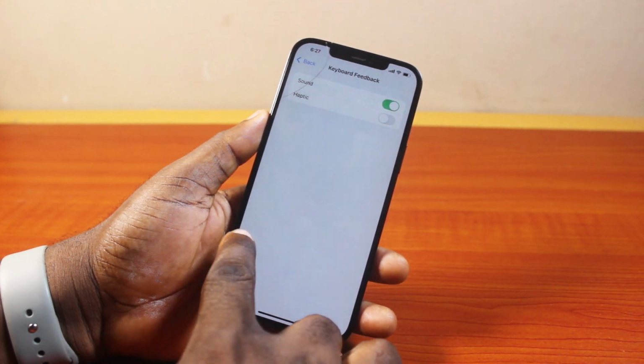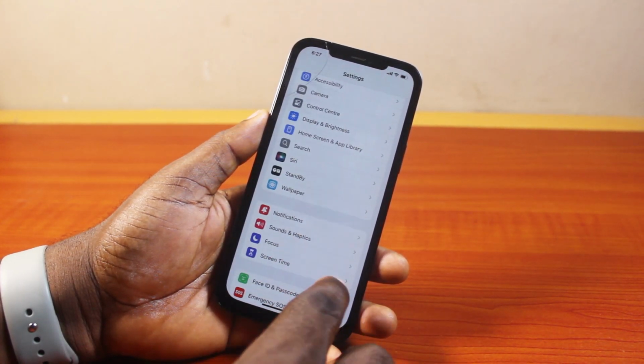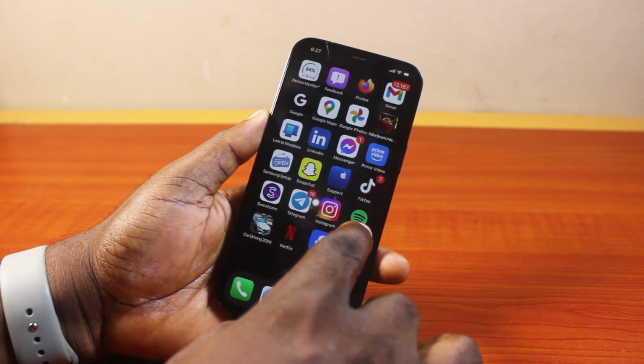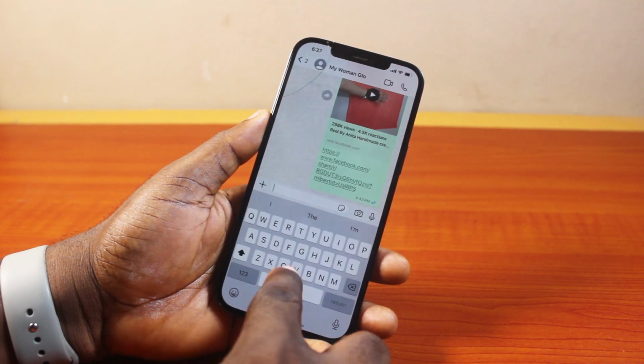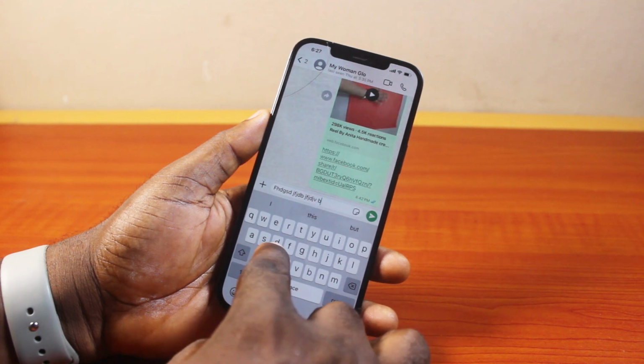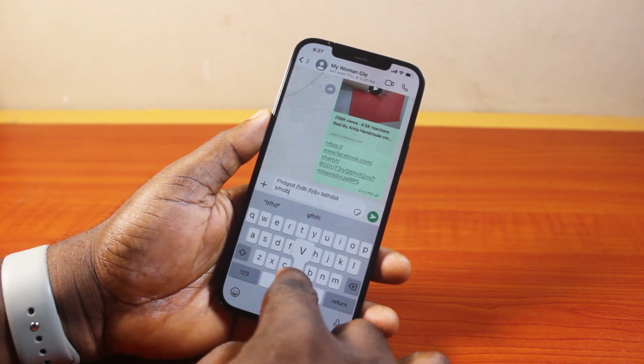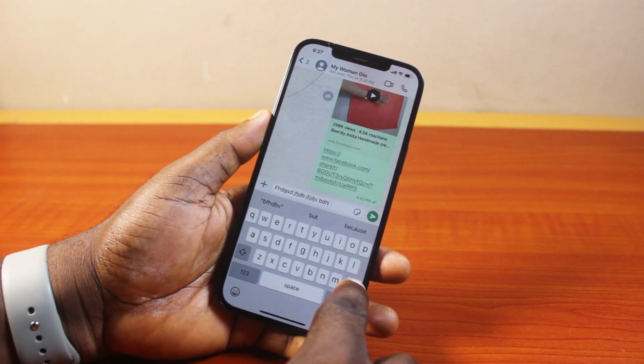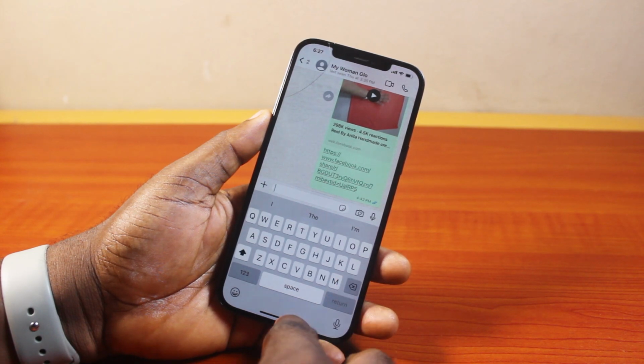Now once you enable sound under keyboard feedback, now visit this page. Now when next you are typing on your iPhone like this, then you should hear the keyboard sound just like that. So that is basically how to enable keyboard sounds on iPhone 12.